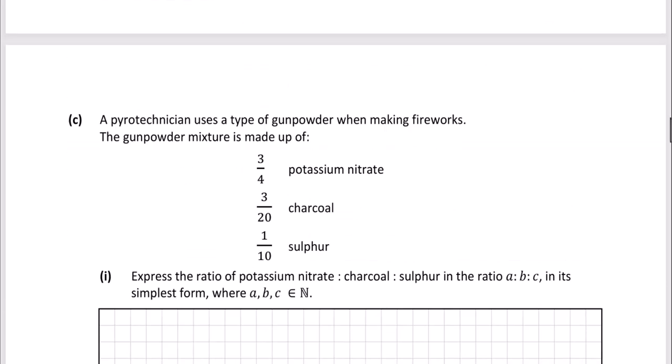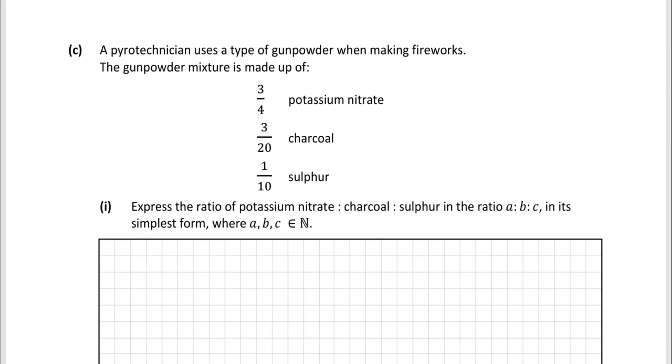Okay, so let's look at part C. A pyrotechnician uses a type of gunpowder when making fireworks. The gunpowder mixture is made up of 3/4 potassium nitrate, 3/20 charcoal, and 1/10 sulfur. Express the ratio of potassium nitrate, charcoal, and sulfur in the ratio A:B:C in its simplest form, where A, B, and C are natural numbers. So in other words, we want to get rid of these fractions. So let's start.